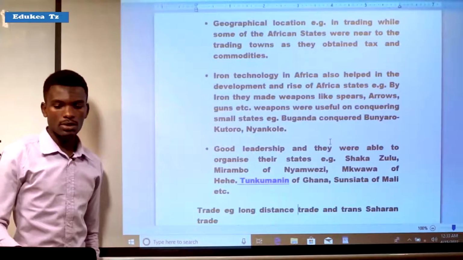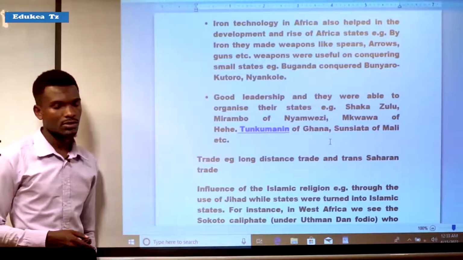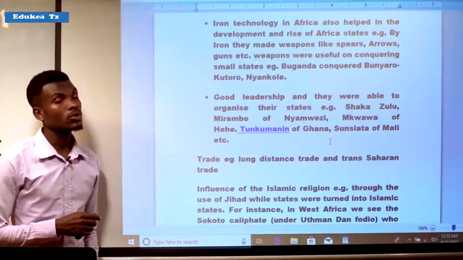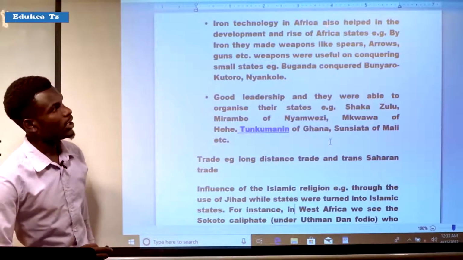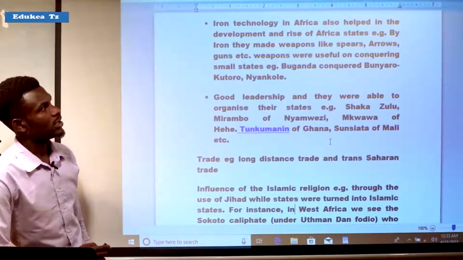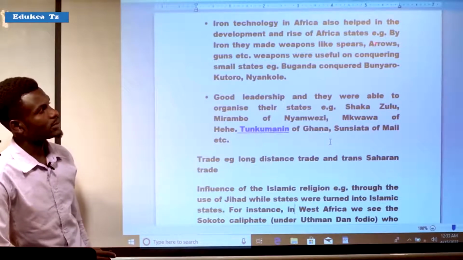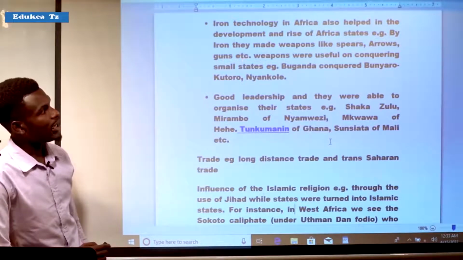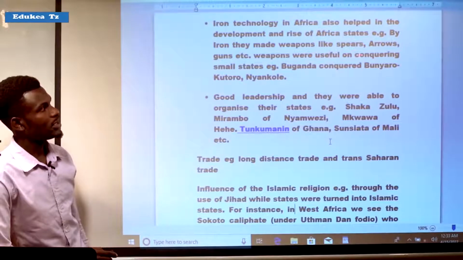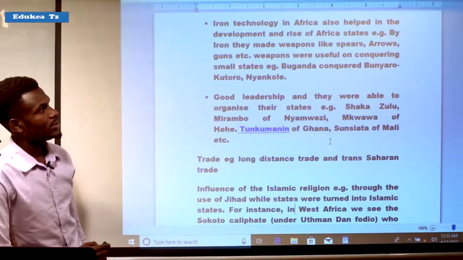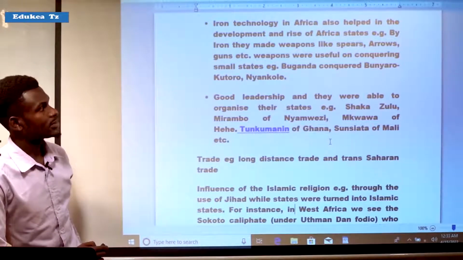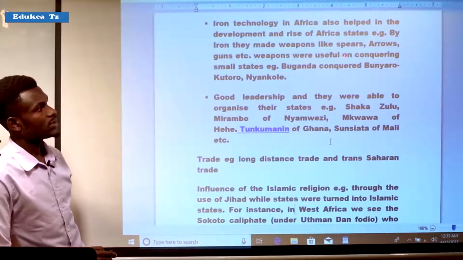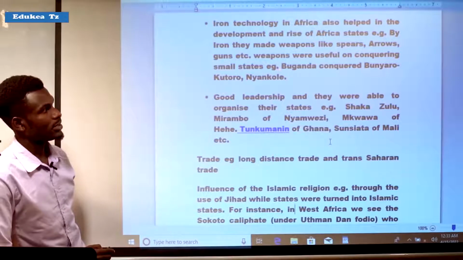But also the iron technology. It means that iron technology was another factor for state formation in Africa, and it helped in the development and rise of African states. For example, by iron they made weapons like spears, arrows, and guns, etc. These weapons were useful in conquering small states.